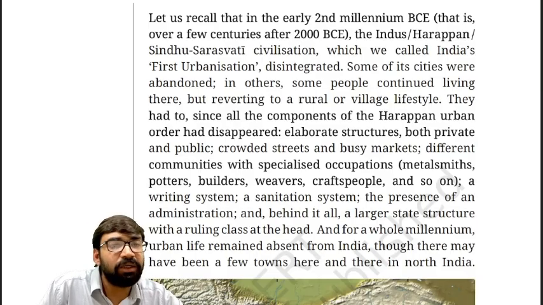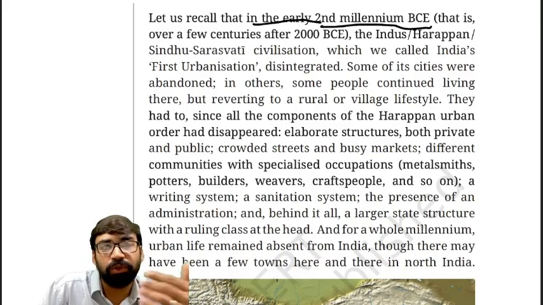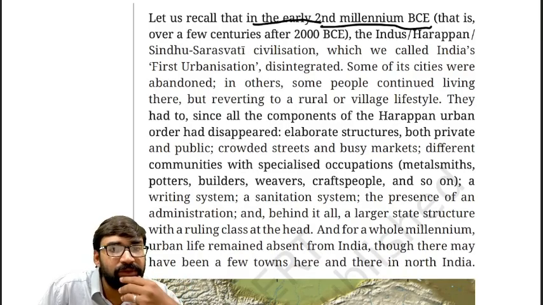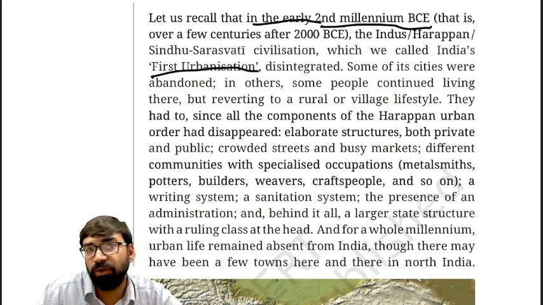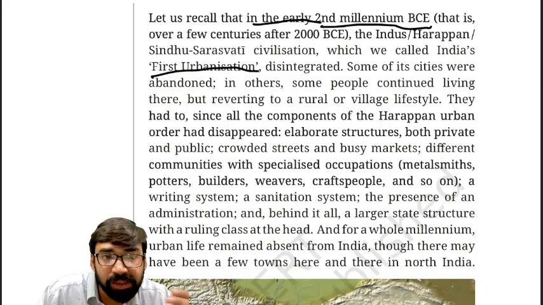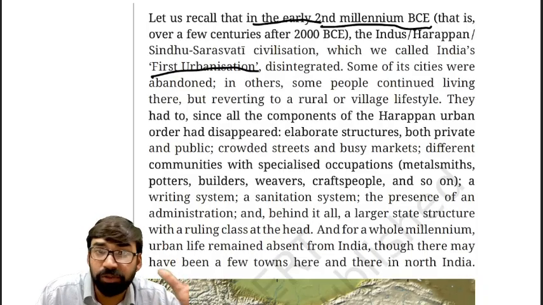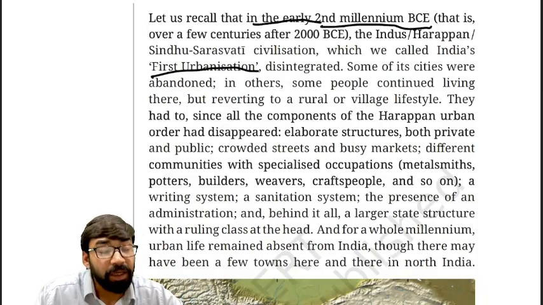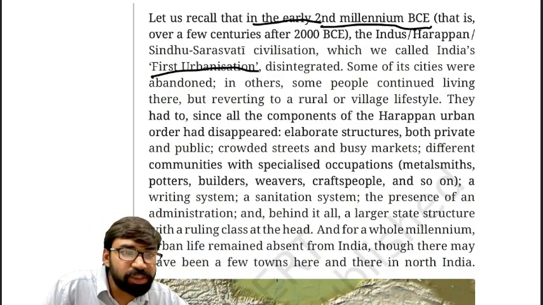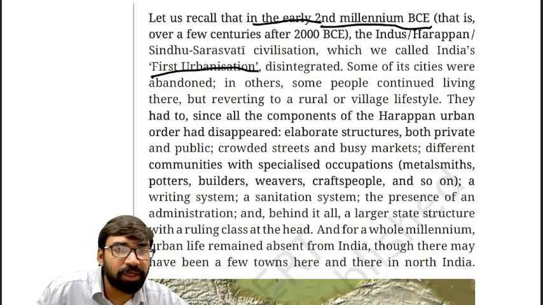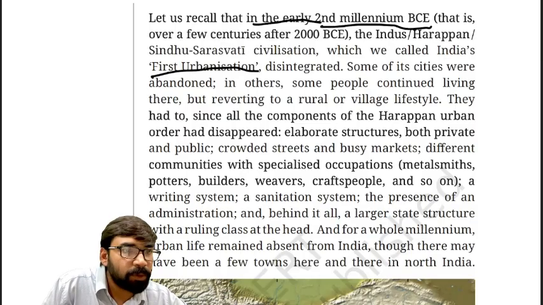Let us recall that in the early second millennium BC, a few centuries after 2000 BC, the Indus Harappan civilization, which we also call the first urbanization, disintegrated, and then again ruralization came, and again in 6th century BC, the age of Mahajanapadas or age of second urbanization took place.